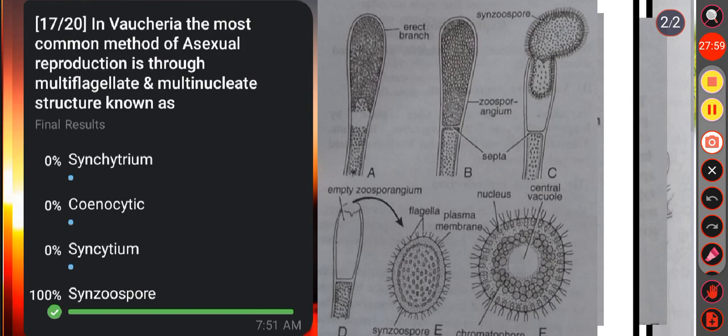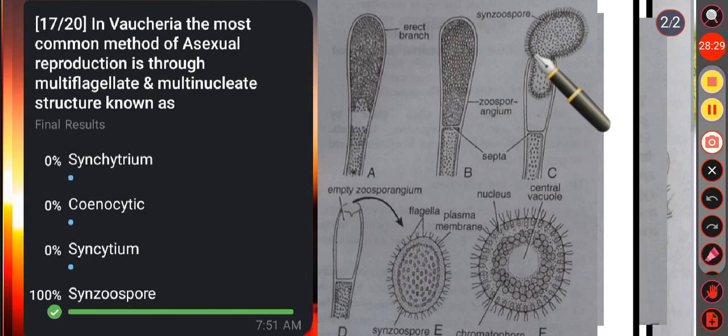We know in Vaucheria, asexual reproduction in aquatic species usually takes place by means of multiflagellate and multinucleate zoospores. They are produced in a club-shaped sporangium which is formed at the tip of the filament, and the central vacuole gradually decreases in size. Consequently, the tip becomes club-shaped and dark green in color. It is cut off from the rest of the filament by a transverse septum.